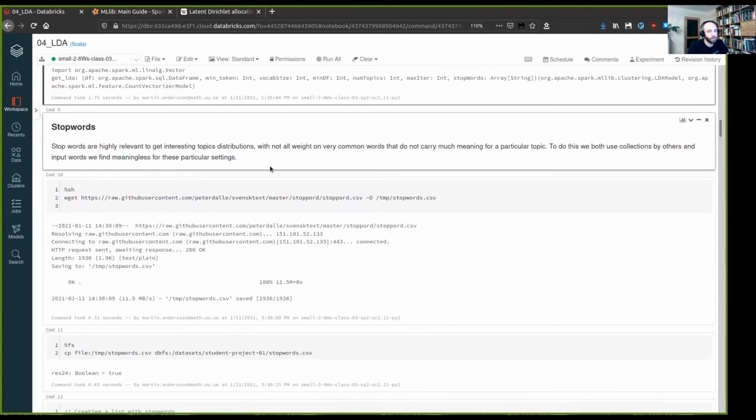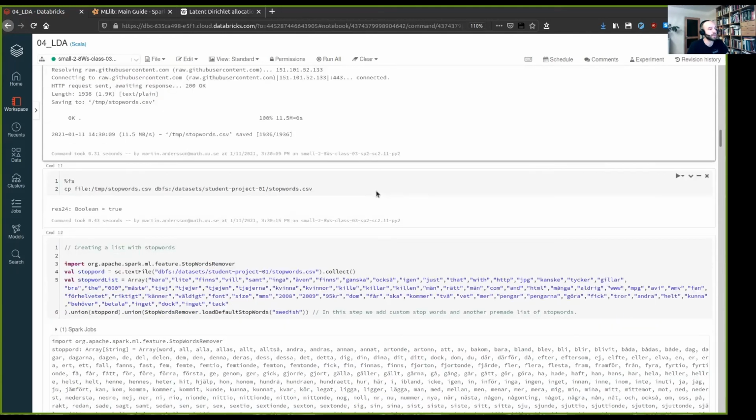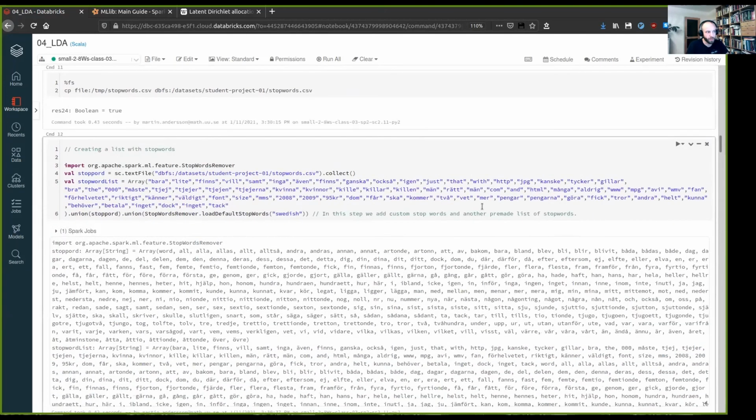One kind of important part of this was the stop words. So first we used just a list of stop words we found online. So Peter Dalle has a GitHub account with some Swedish stop words, which we've been using. But then we found that it came up with a lot of other words that were really not very interesting when we tried to do topic modeling. So there was some iterative thing going on where we saw uninteresting words, and then we put them in this stop word list.